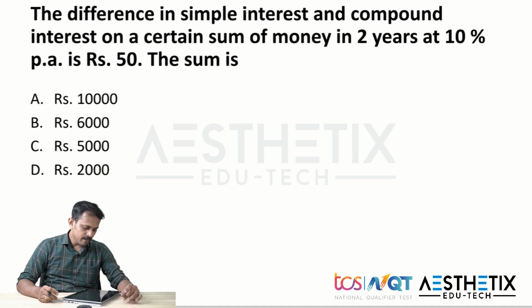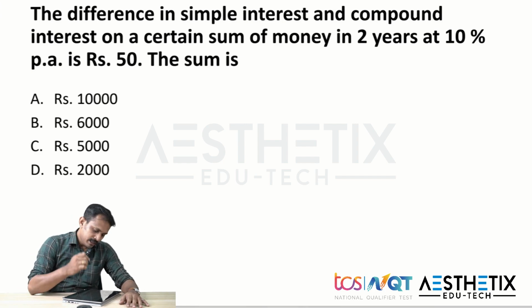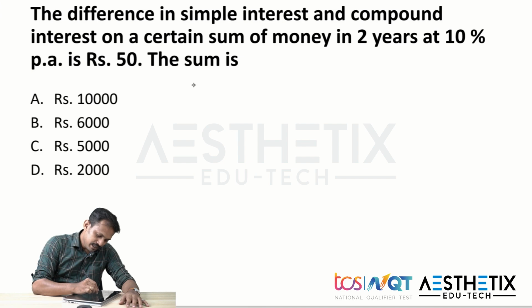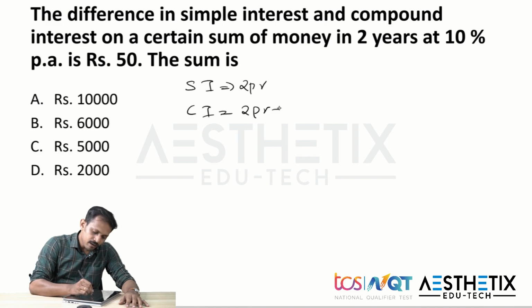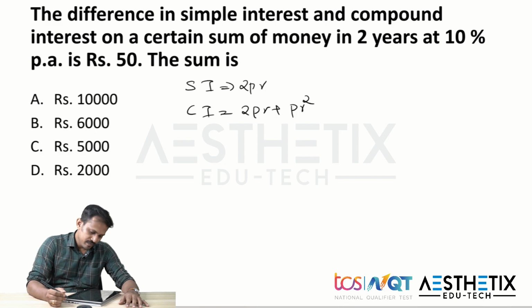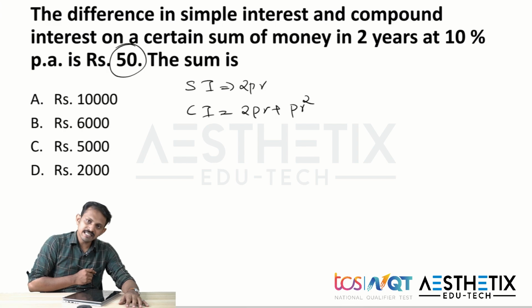So here comes our last question. The difference in simple interest and compound interest on a certain sum of money in 2 years at 10% per annum is 50 rupees. We need to find the sum. So here we know that for 2 years in simple interest, the interest will be 2PR. Okay, and in the case of compound interest, it will be 2PR plus PR square. And here they have given the difference as 50 rupees.